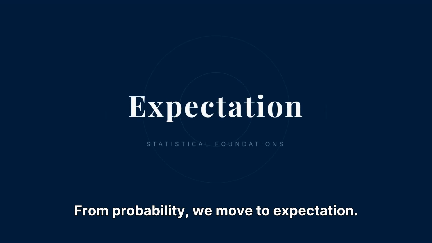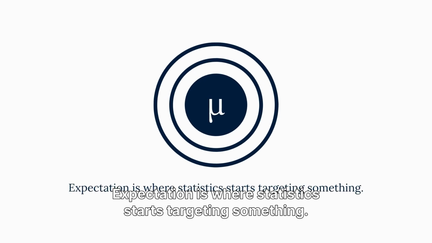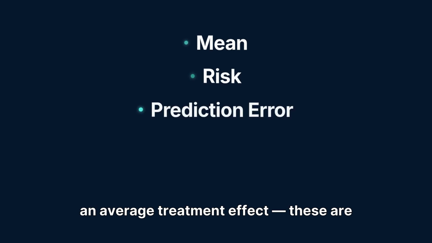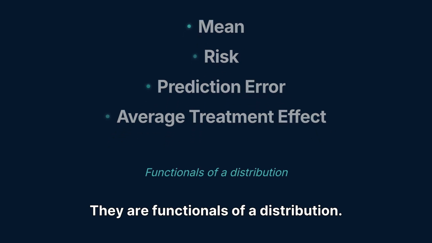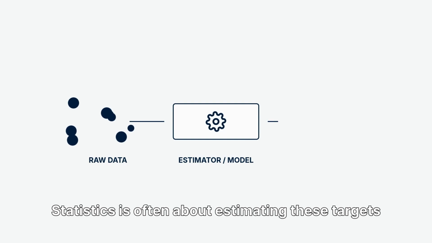From probability, we move to expectation. Expectation is where statistics starts targeting something. A mean, a risk, a prediction error, an average treatment effect. These are not just numbers. They are functionals of a distribution. Statistics is often about estimating these targets from data.